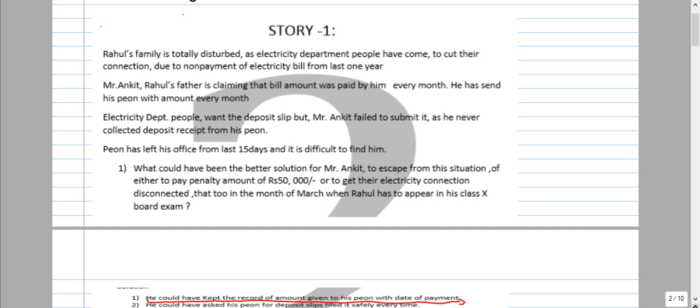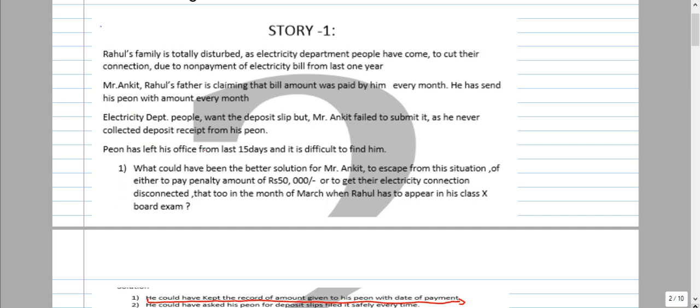Shall we start? Rahul's family is totally disturbed as electricity department people have come to cut their connection due to the non-payment of electricity bill for the last 1 year. Mr. Ankit, Rahul's father, is claiming that the bill amount was paid by him every year. Every month he has sent his peon with the amount. Electricity department people want the deposit slip, but Mr. Ankit failed to submit it as he never collected a deposit receipt from his peon. The peon has left his office 15 days ago and it is difficult to find him.